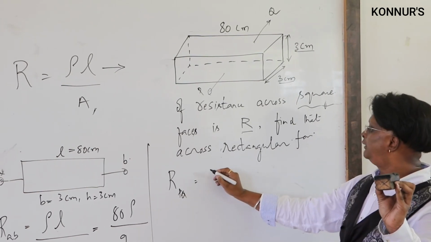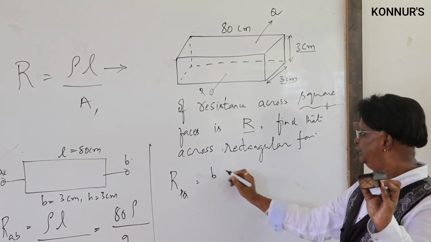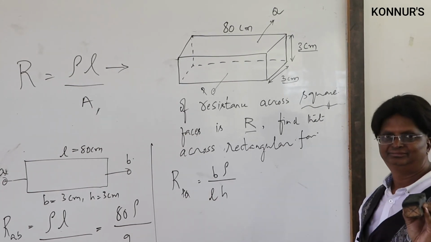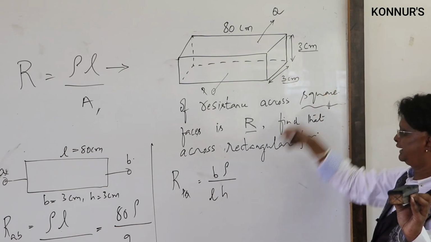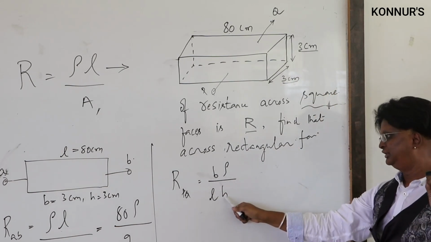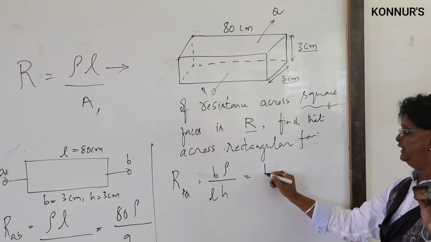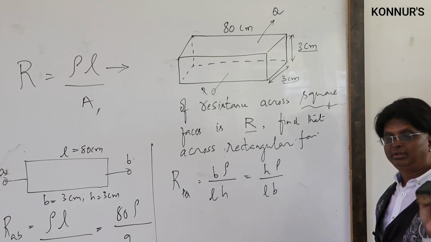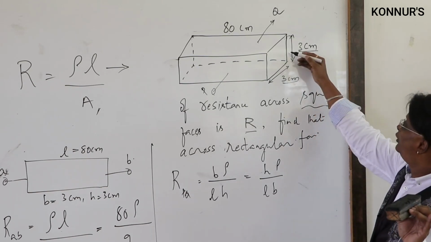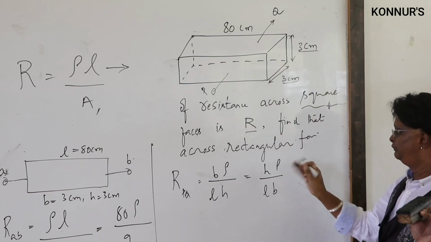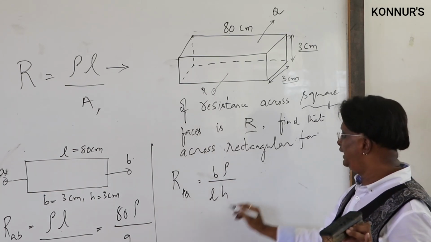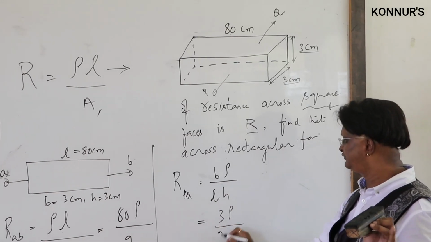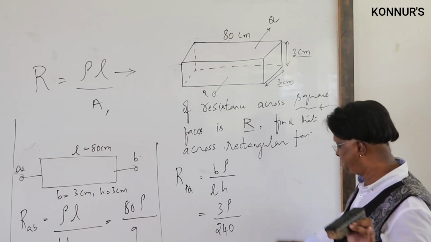Therefore, this time I will write it as B into rho by L into H. Since this is a square face, I can write either B rho by LH, or the same as H rho by LB also. When B and H are same, it becomes same. So B rho by LH, so this will be 3 rho by 80 times 3, which is 240.